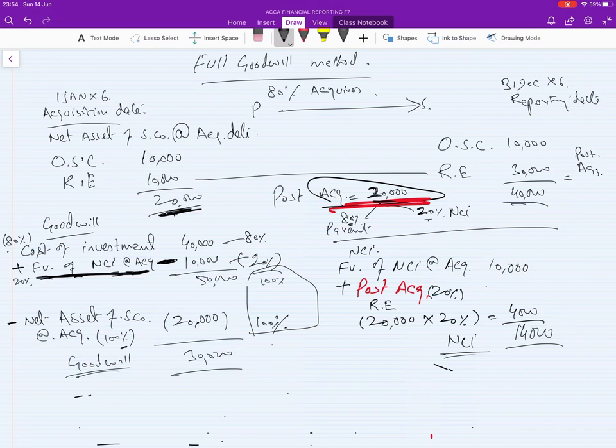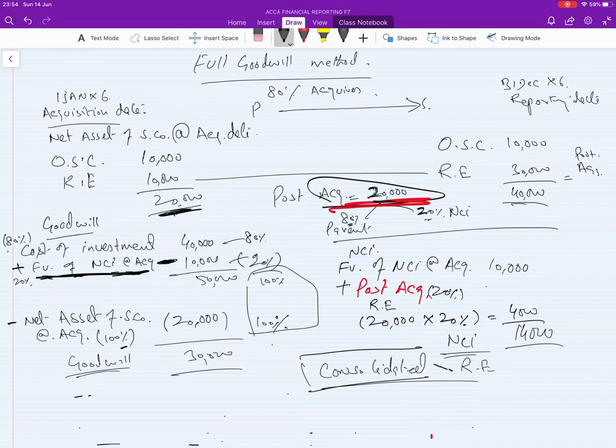After this we calculate consolidated retained earning. How will we calculate consolidated retained earning? It's very simple.